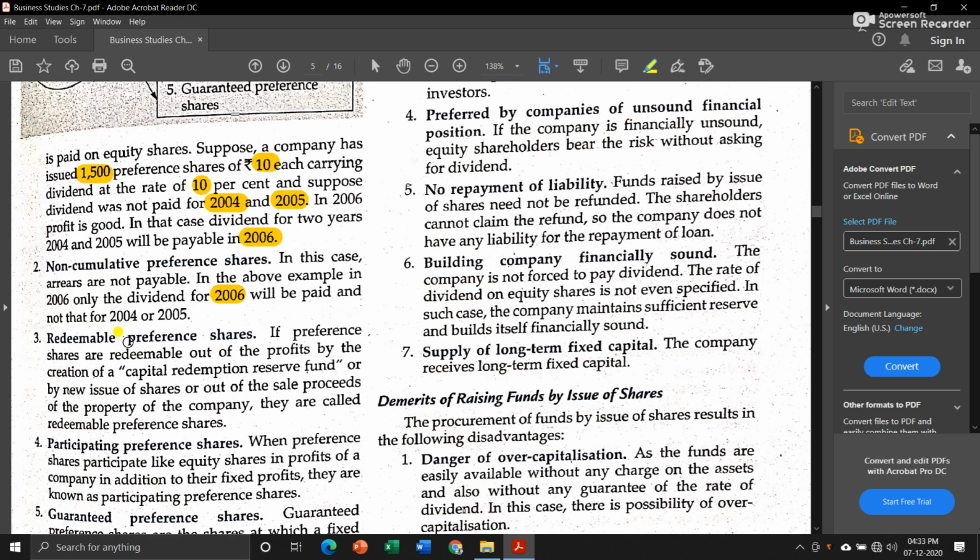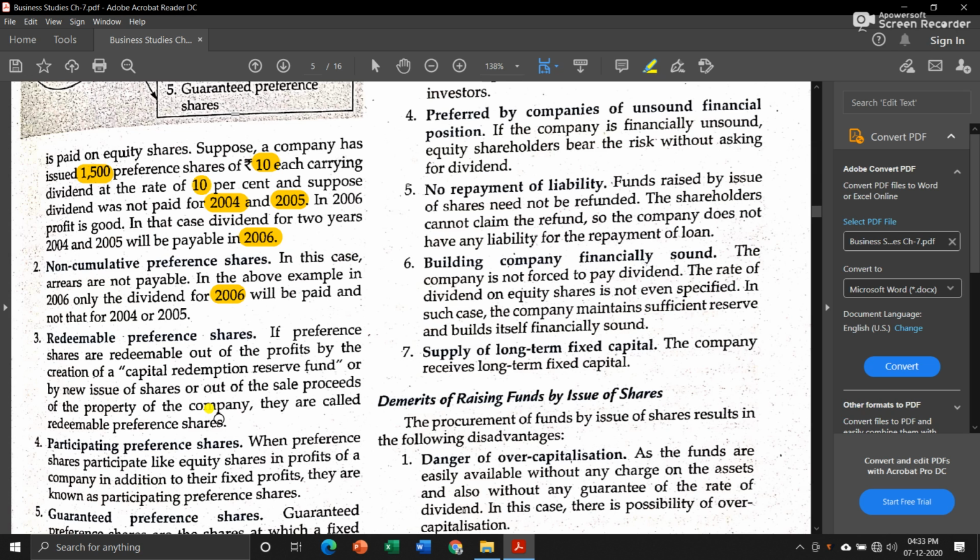Then the third type is redeemable preference share. If preference shares are redeemable out of the profits by the creation of a capital redemption reserve fund, or by new issue of shares, or out of the sale proceeds of the property of the company, they are called redeemable preference shares. Means suppose you have purchased preference shares of a company, and after a few years you want to sell your preference shares and take back your capital, your money contributed in the company. You can do that if your preference share is a redeemable preference share.